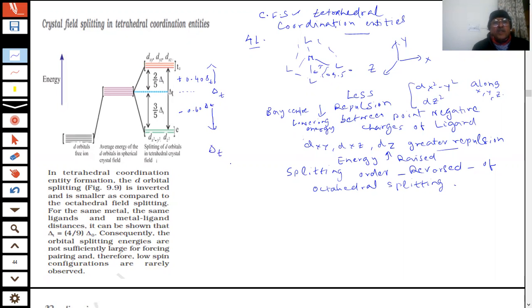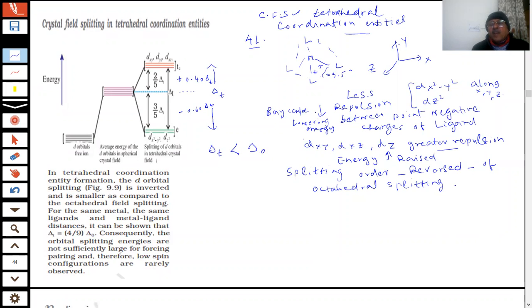And further, students, in this case only 4 ligands are approaching, only 4 ligands from the tetrahedral side, and the splitting energy will be less than the octahedral split. The delta T is very much smaller as compared to delta O. So the splitting of the tetrahedral is lower than the splitting in the case of octahedral.